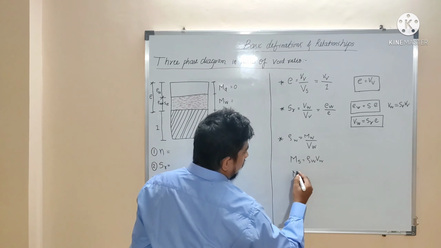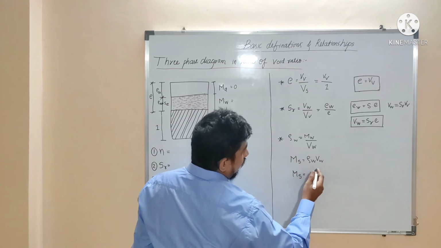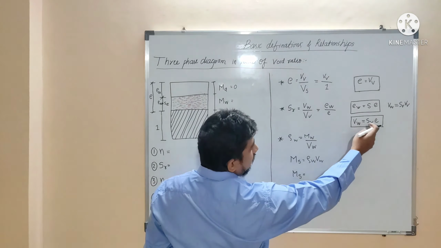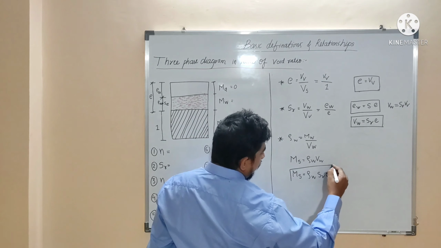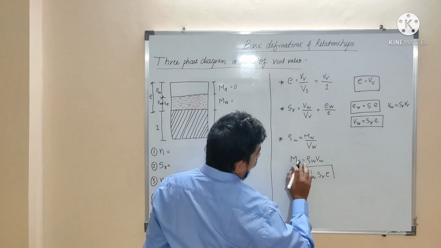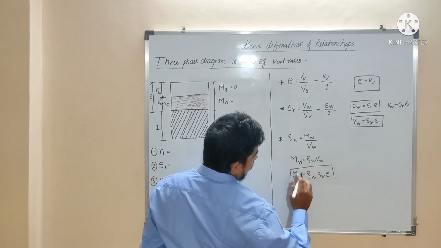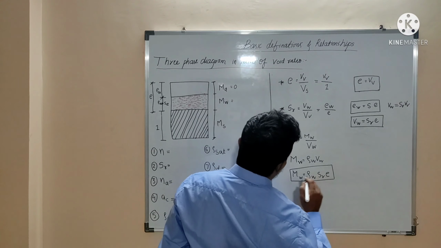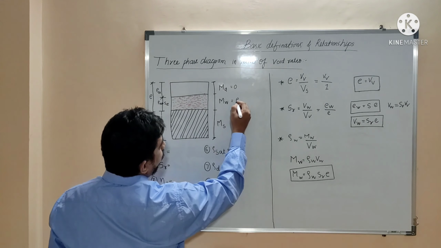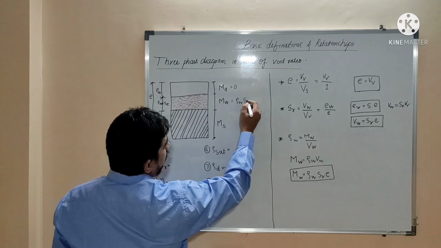What is the volume of water here? Sr multiplied by e. So rho w multiplied by Sr multiplied by e, that will be the total mass of water. Okay, so it is rho w multiplied by Sr multiplied by e, that will be the mass of water.